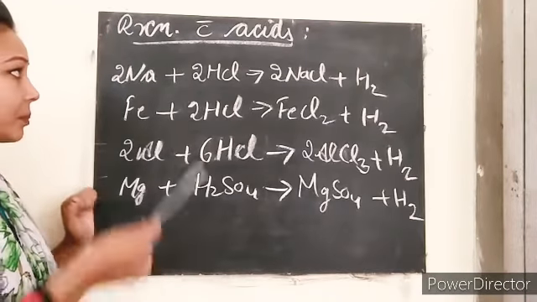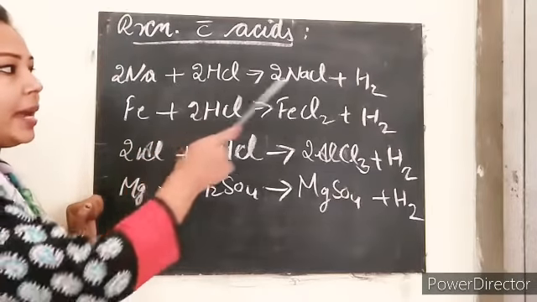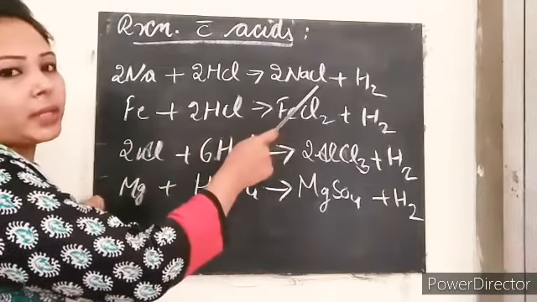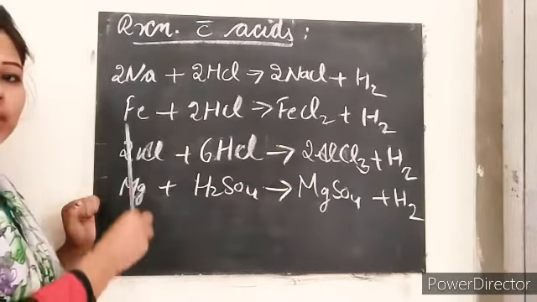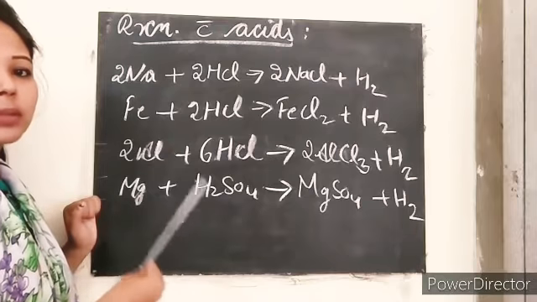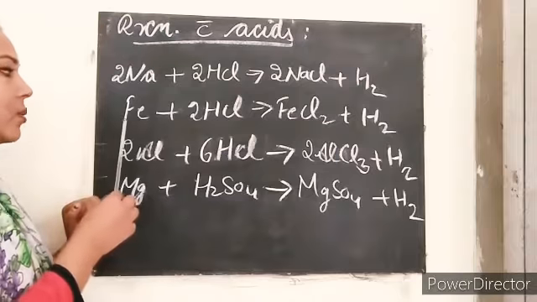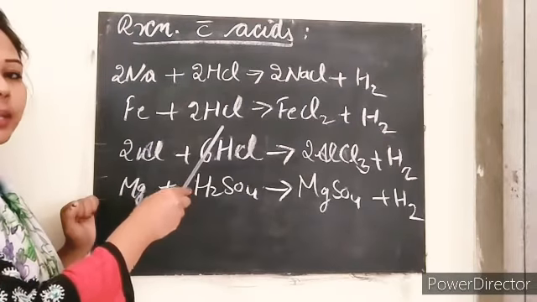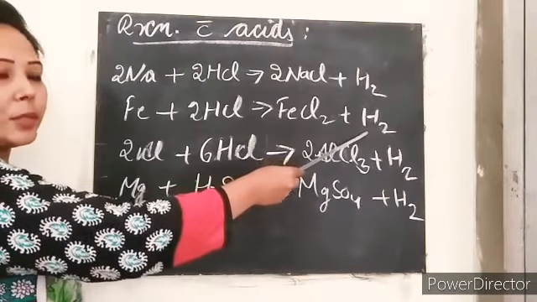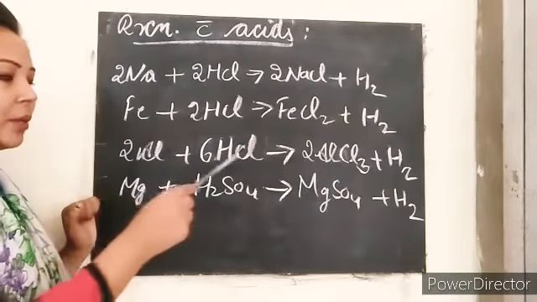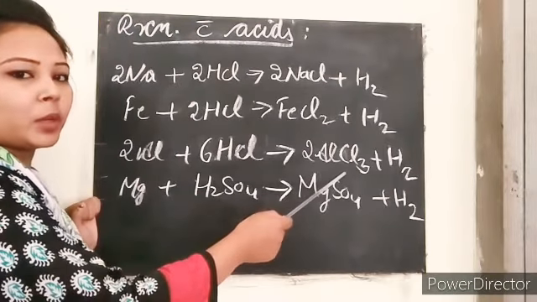First we have sodium, and sodium reacts with hydrochloric acid, it gives sodium chloride and releases hydrogen. Clear? When metals react with acids, they give salt, liberating hydrogen. Next, iron is added in the HCl, then it gives ferrous chloride with some hydrogen. Next, aluminium reacts with hydrochloric acid, then it gives aluminium chloride.